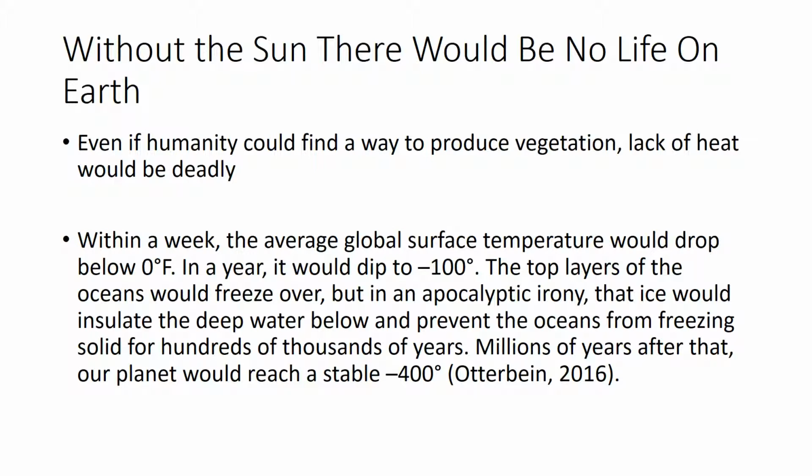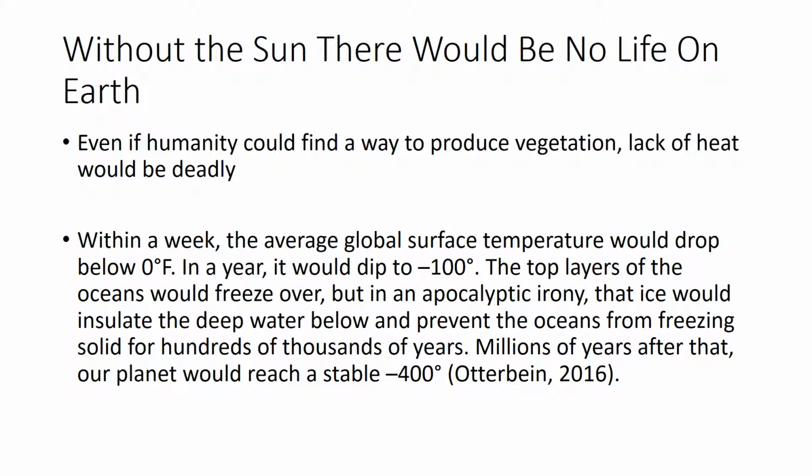But a lack of plants is not the only reason why the sun is important to life on Earth. Even if humanity could find a way to produce vegetation, a lack of heat would be deadly. Without the sun, within a week, the average global surface temperature would drop below 0 Fahrenheit. In a year, it would dip to negative 100 degrees.